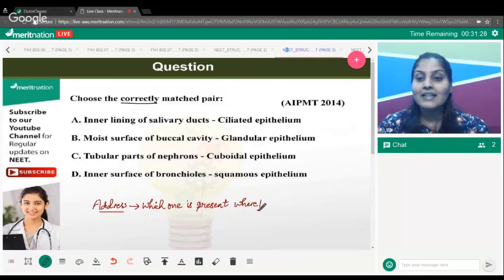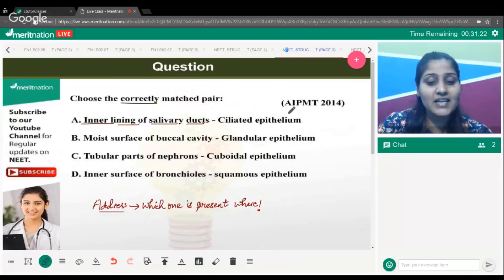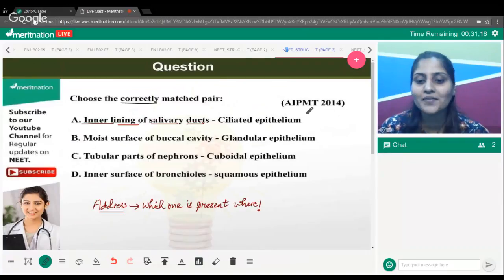I'm getting many answers. Let's try to understand this question. Inner lining of salivary ducts doesn't have ciliated epithelium. Ciliated epithelium is not present in the ducts, so that is not a correct match, right? Moist surfaces of the buccal cavity, again, it's not glandular, right? So you are guessing very correctly.